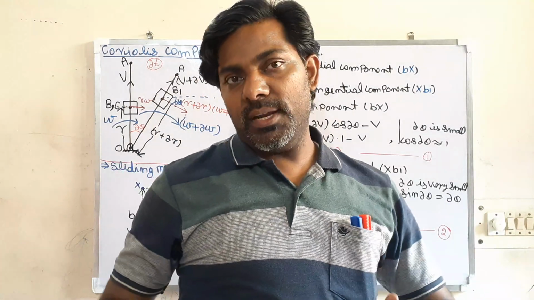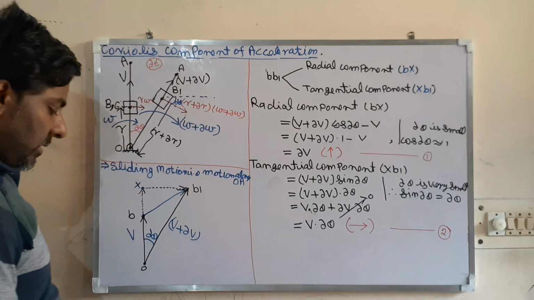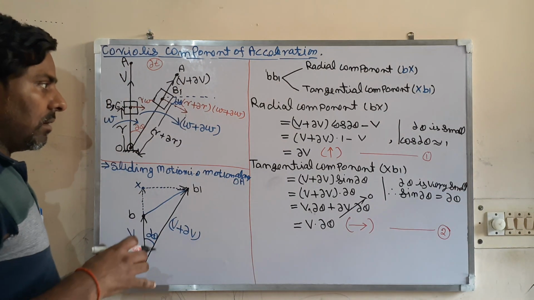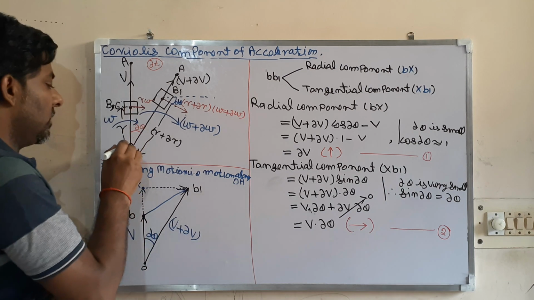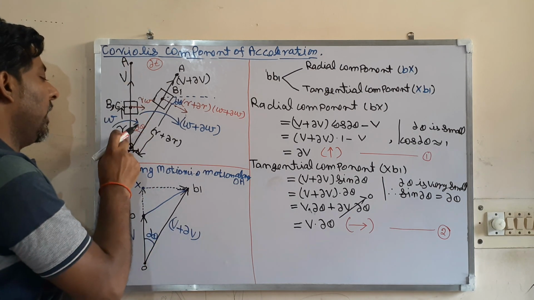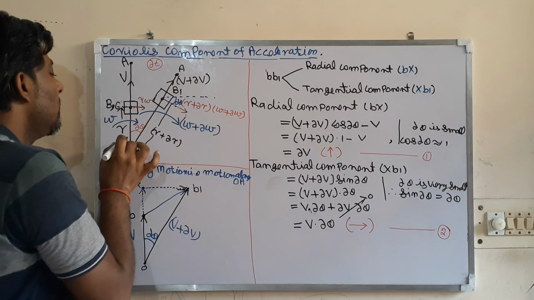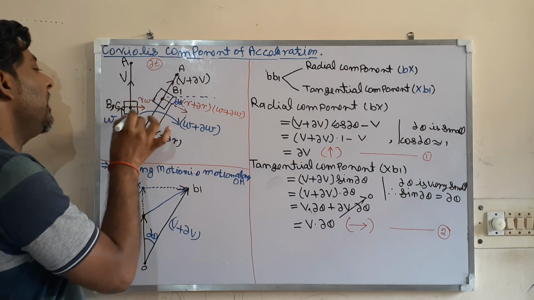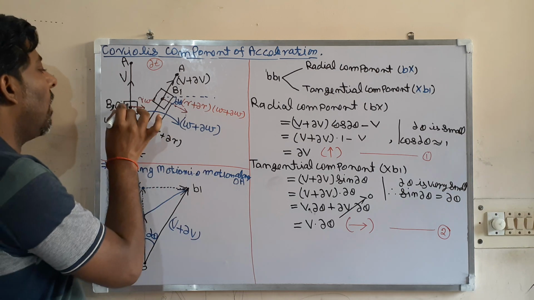Okay, so let us analyze. For the analysis, I have taken this link OA, which is rotating about the center O. B is the slider, which is at a radius of small r.